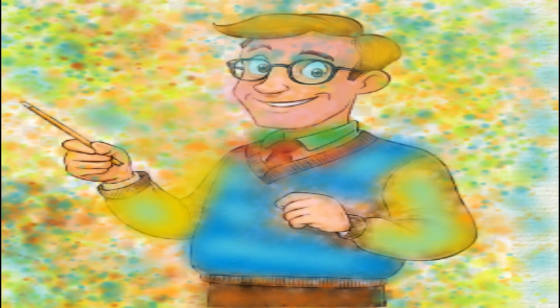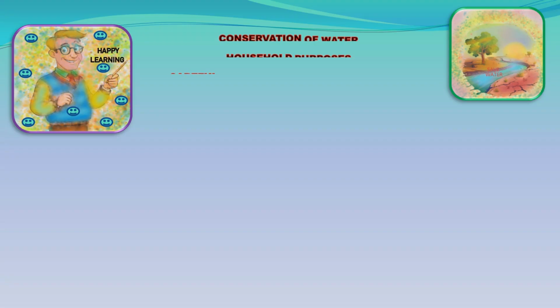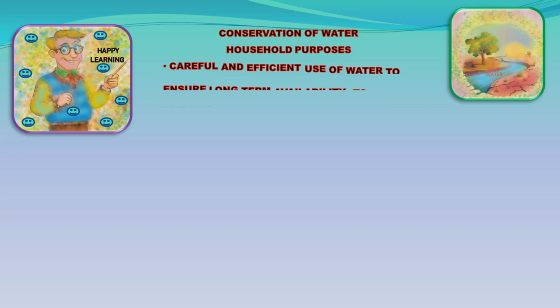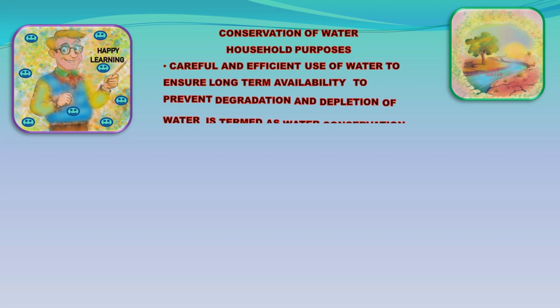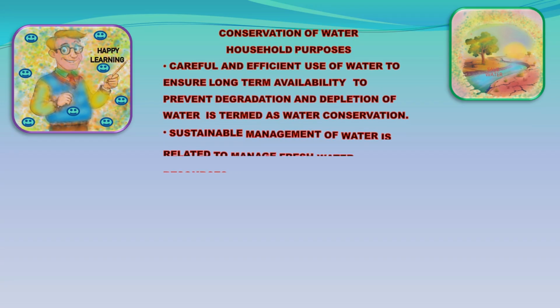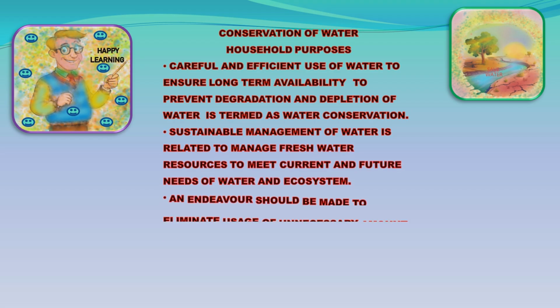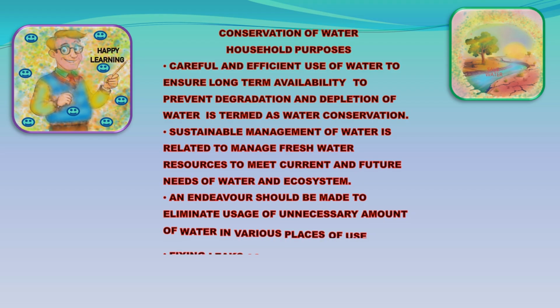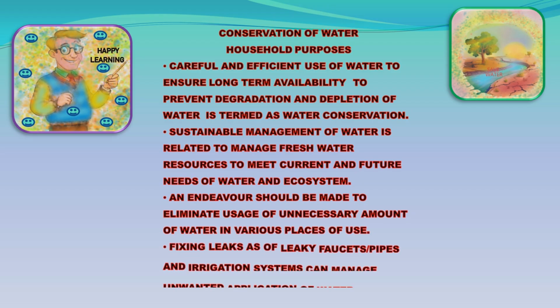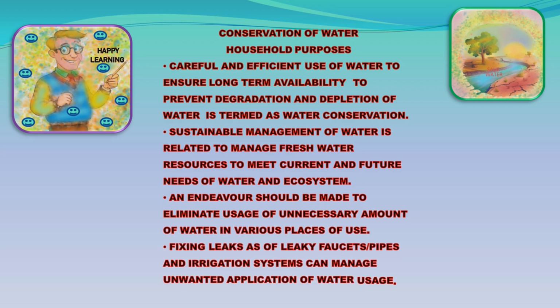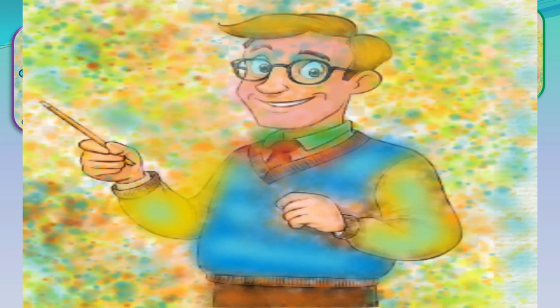Conservation of water. Household purposes. Careful and efficient use of water to ensure long-term availability, to prevent degradation and depletion of water, is termed as water conservation. Sustainable management of water is related to managing fresh water resources to meet current and future needs of water and ecosystem. An endeavor should be made to eliminate usage of unnecessary amount of water in various places of